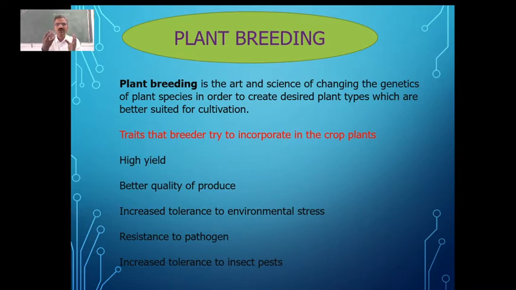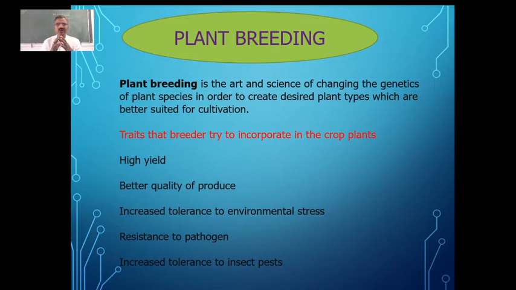So all the characteristics depend on the genes which are present in any organism's body. Plant breeding is the science of changing the genetics of plant species in order to create desired plant types which are better suited for cultivation. In the sense, they are the ones which are giving us better yields, better quality and all.